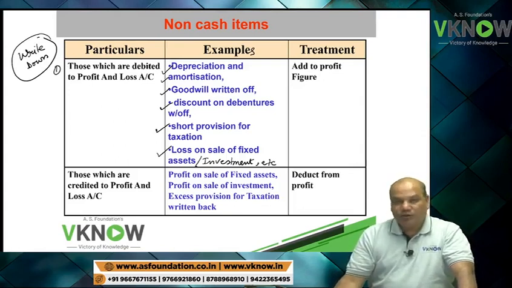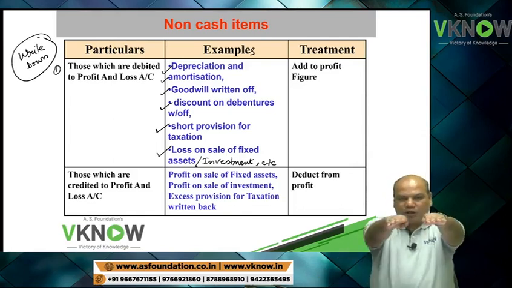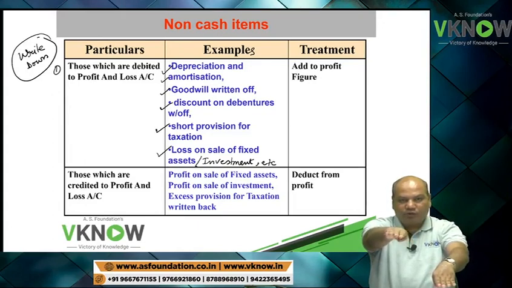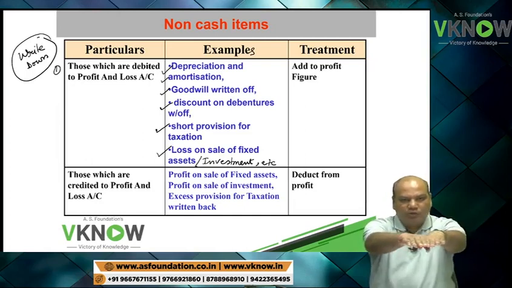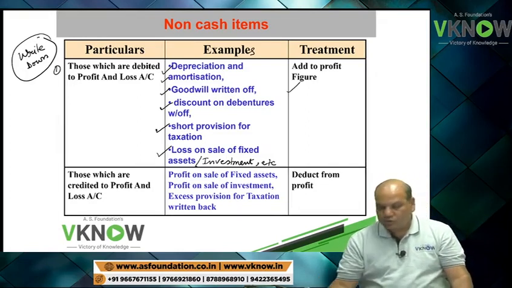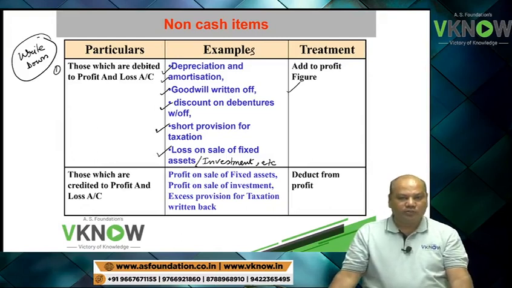So these items are debited to the P&L account. Now see, we have started from equal. When you debit depreciation, profit will go down. Profit is lower, cash balance is not affected. So I will have to add back so that the two become equal. So the treatment is you add to the profit figure.